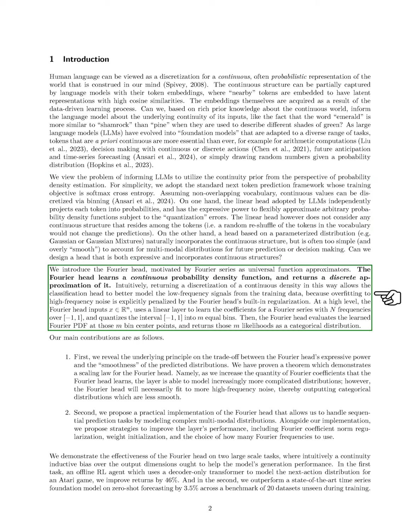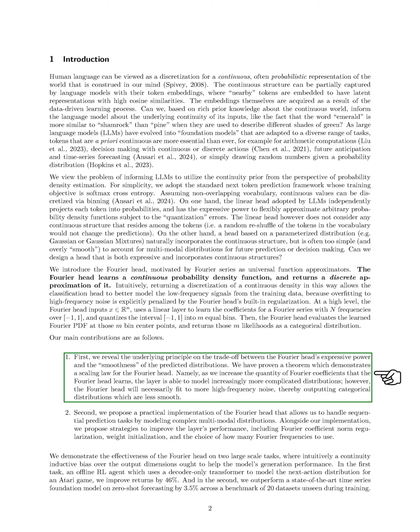We propose the Fourier head, inspired by Fourier series, which are known for their ability to approximate functions. The Fourier head learns a continuous probability density function and provides a discrete approximation. This method helps the model better capture low-frequency patterns in the data while avoiding overfitting to noise. The Fourier head takes input values, learns coefficients for a Fourier series, and divides the range into equal bins. It then evaluates the learned density at these bin centers and outputs the probabilities as a categorical distribution.